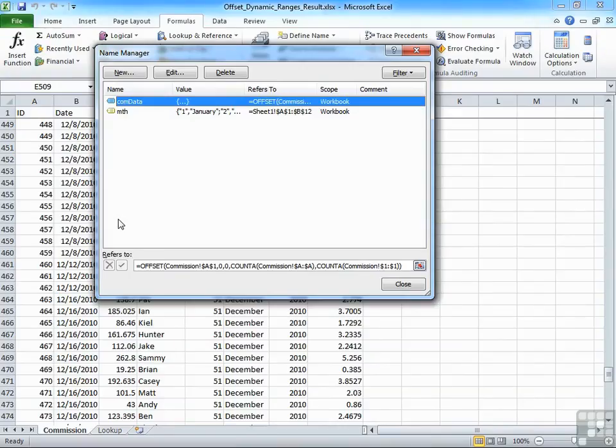We take the formula idea that bit further, and you can use formulas to create dynamic named ranges. You've probably created named ranges in the past. We take that one step further and create a formula, as we have here, to create a dynamic named range. So if the range actually increases in size, that's not a problem. The named area will effectively increase with it, and therefore any formulas or pivot tables you've based on that named range will now use the enlarged data size.